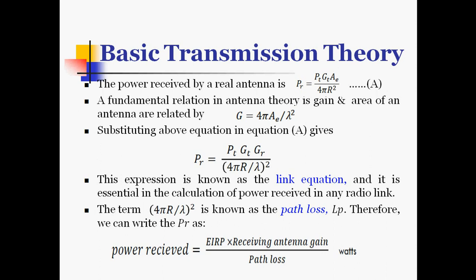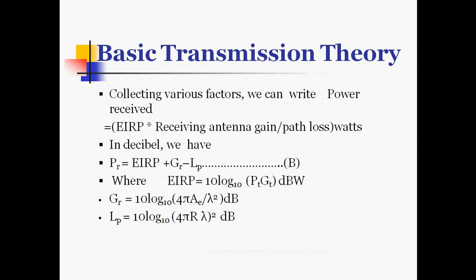Collecting all these factors, the link equation and path loss LP, we can define the received power as EIRP into receiving antenna gain divided by path loss, which is expressed in watts, and in decibels we can also represent it. So we have PR equal to EIRP plus GR minus LP when expressing in dB. PR is equal to EIRP into receiving antenna gain divided by path loss.